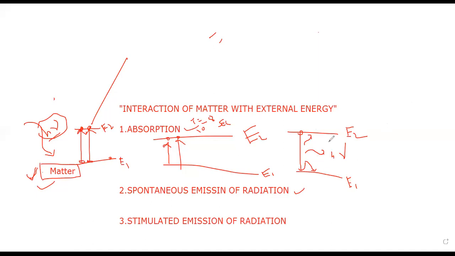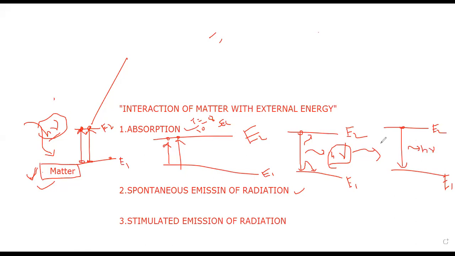Next, after spontaneous emission, what happened? These photons are released. This light energy is used as the external energy. Again, we observe the continuous falling of atoms from excited level E2 to ground level E1 by emitting light energy.